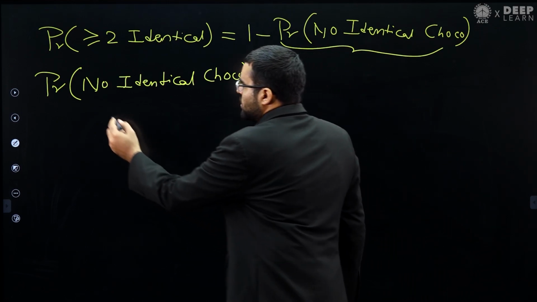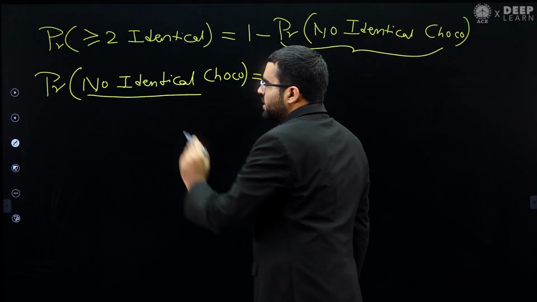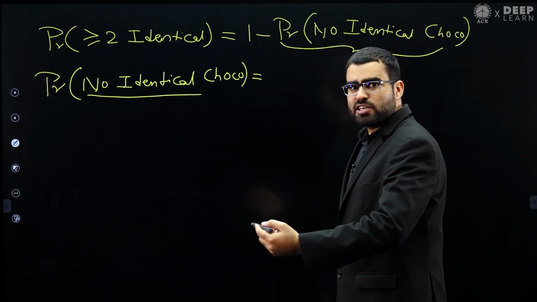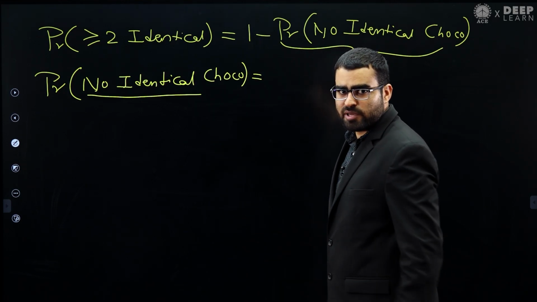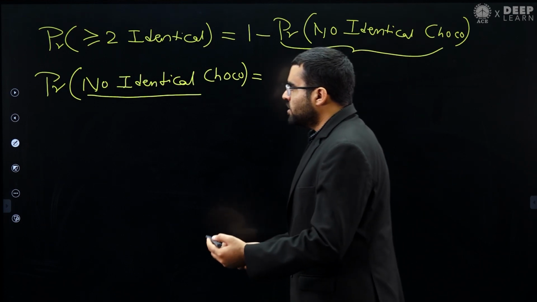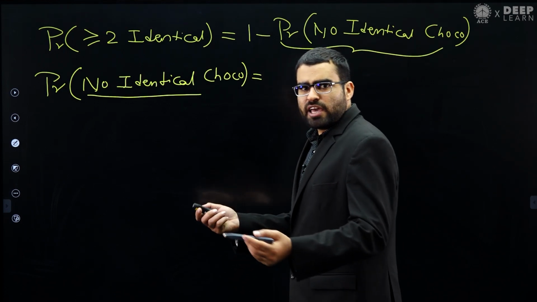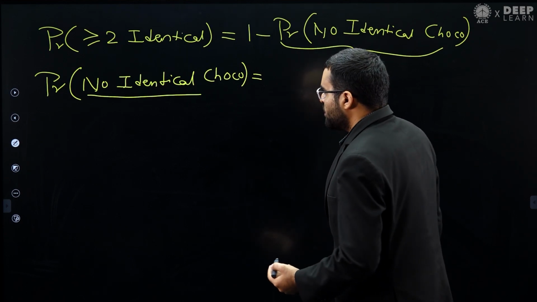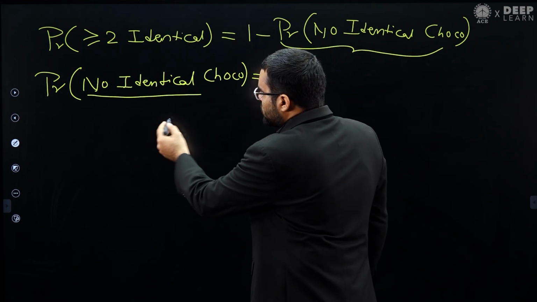Favorable cases means when you are not taking any identical chocolate, from each bag you are taking a different chocolate. And total cases means from any bag you are taking any chocolate. So let's find out this probability.